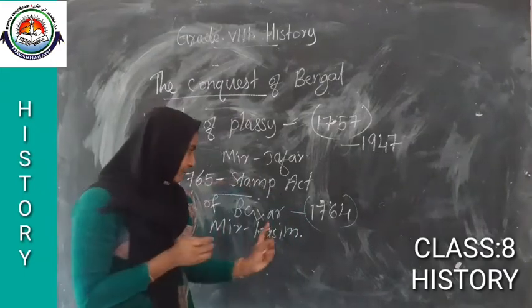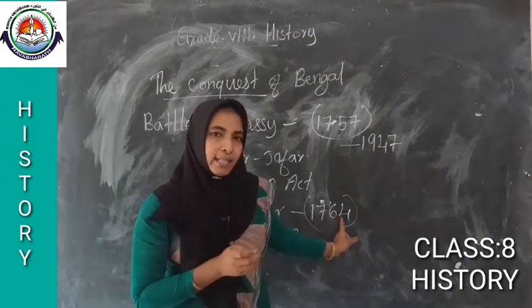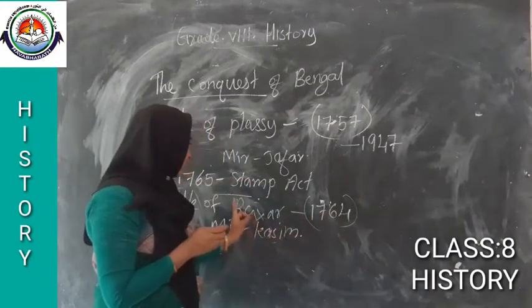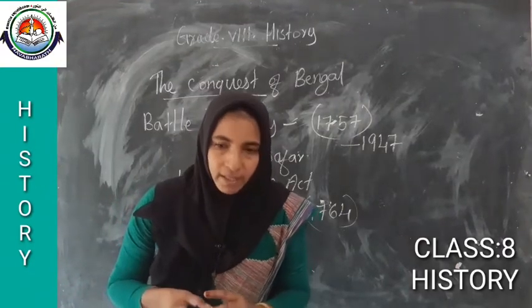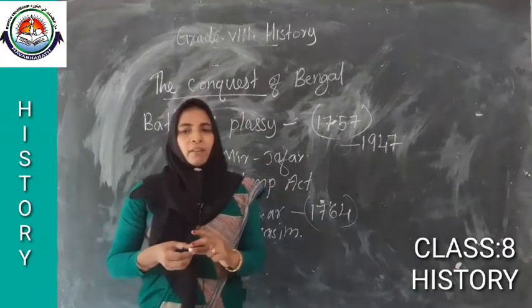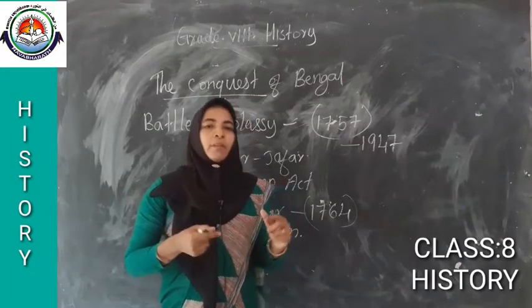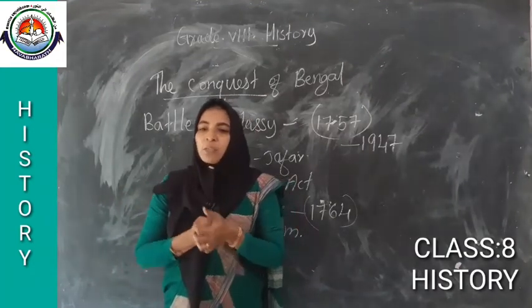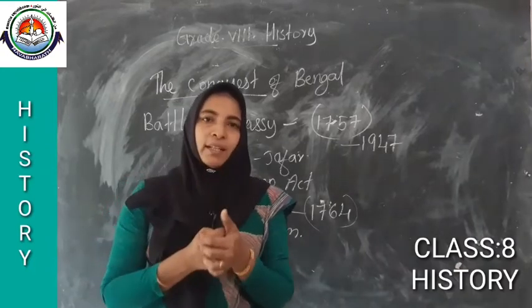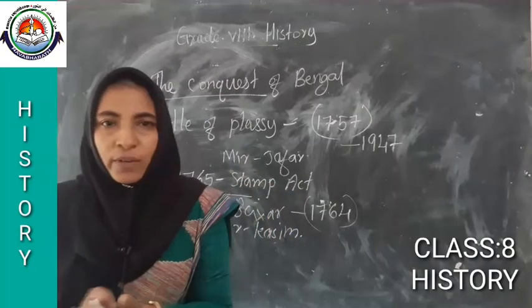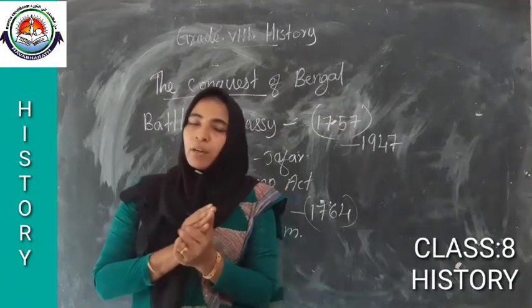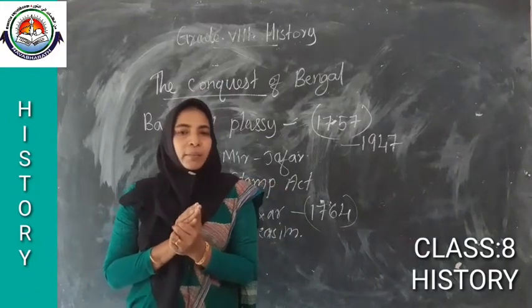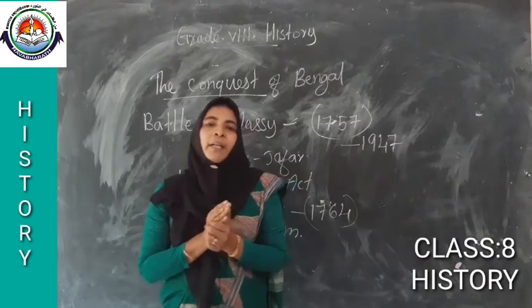In which year? In 1764. That war is known as the Battle of Buxar. Then the combined army was routed by the British army. Listen, the combined army of Shah Alam II and Shuja-ud-Dawla was routed by whom? Routed by the British army.